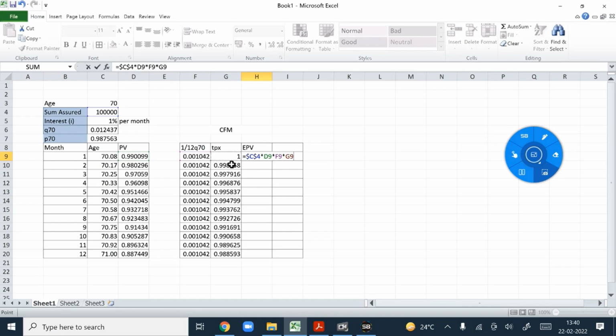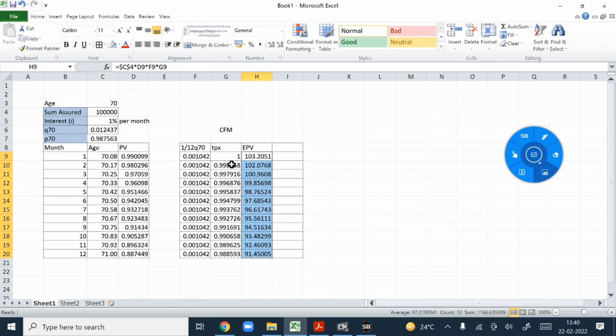Enter. Now copy this formula in the complete row, select the complete column and control down, then alt equal to. See class, this is my answer for CFM, constant force of mortality. This is the expected present value of the benefit.